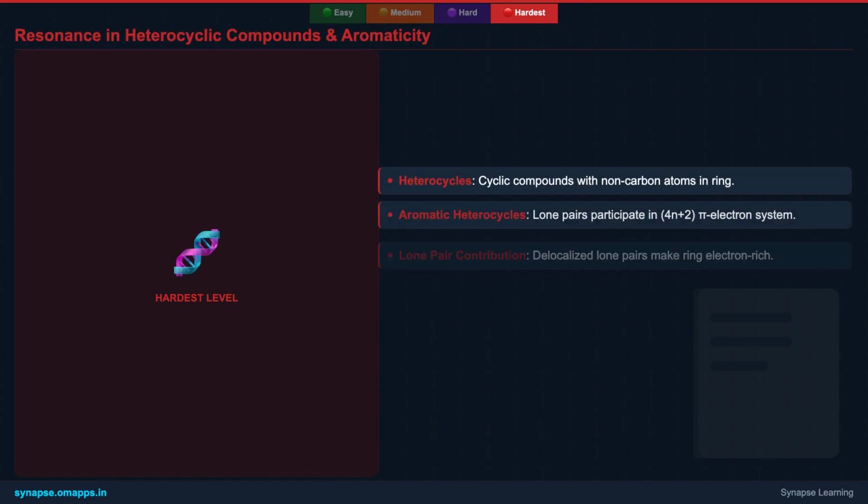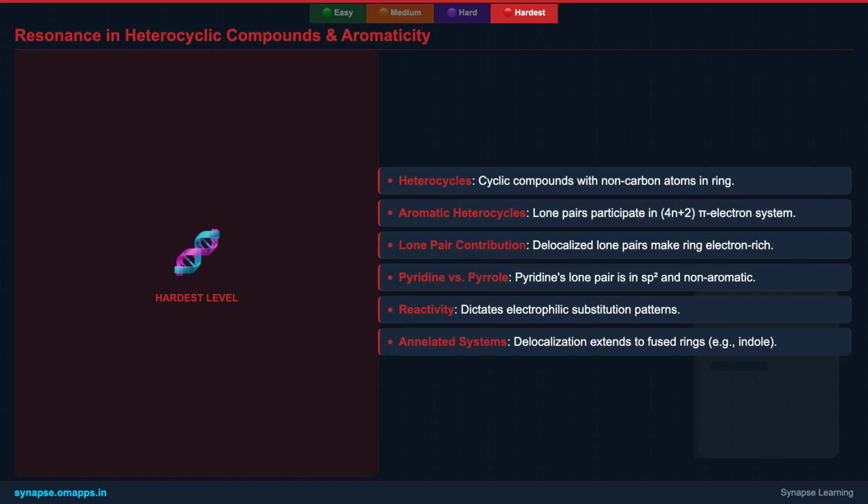Resonance is particularly prevalent and significant in heterocyclic compounds, cyclic structures containing atoms other than carbon in the ring, such as nitrogen, oxygen, or sulfur. Many of these heterocycles, like pyrrole, furan, and thiophene, exhibit aromaticity, a special type of stability derived from resonance.